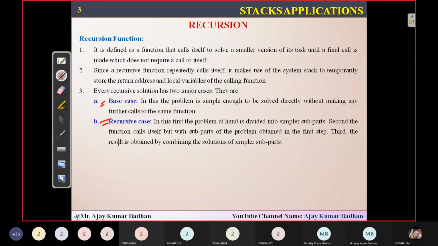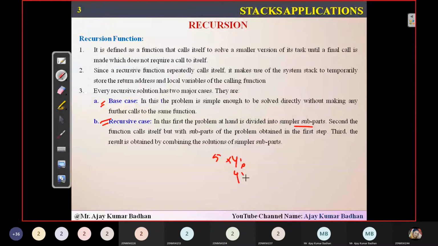What is the recursive case here? It is nothing but dividing a problem. We first find whether the problem is small enough that it can be solved in a single stretch or not. If it is not, we divide that problem into subparts, and that subpart again into another subpart. Something like 5 into 4 factorial, then 4 into 3 factorial. We are subdividing it. Then I divide this 3 factorial into 3 into 2 factorial, and again this 2 factorial into 2 into 1 factorial.